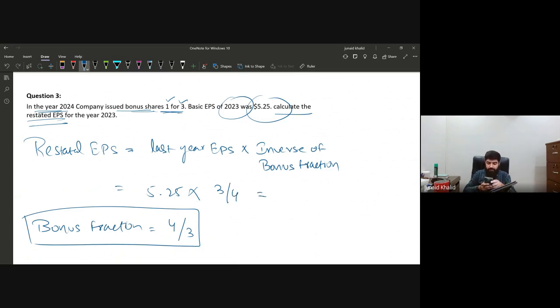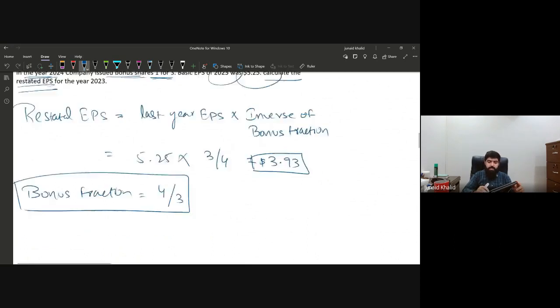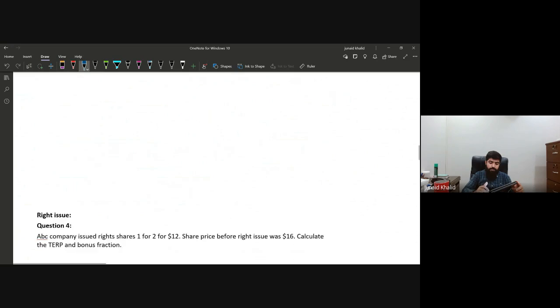So this will give a result for 5.25 multiplied by 3 and divided by 4, which gives $3.93. This is basically the restated EPS. I hope that you guys are getting this point. So the examiner might ask you that kind of a simple question.